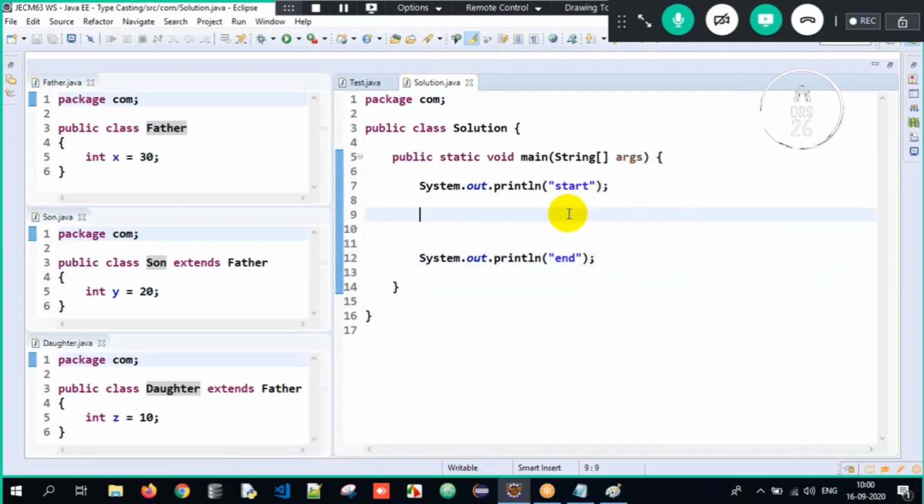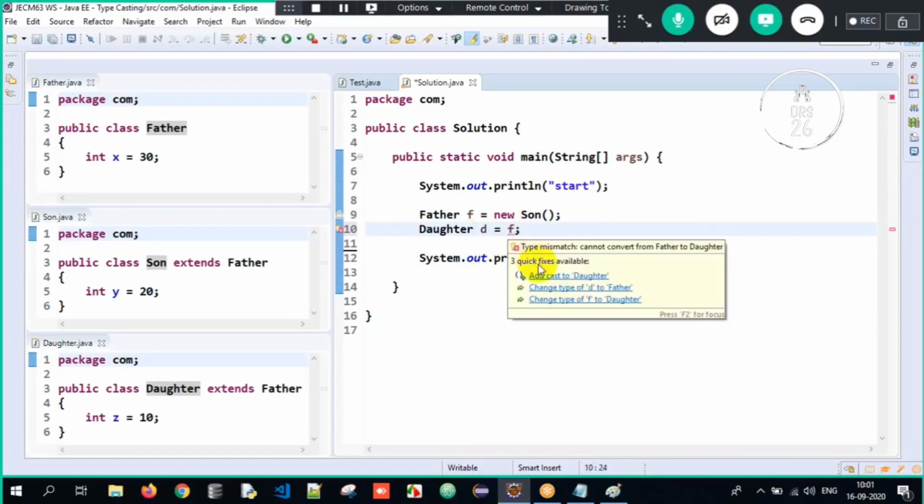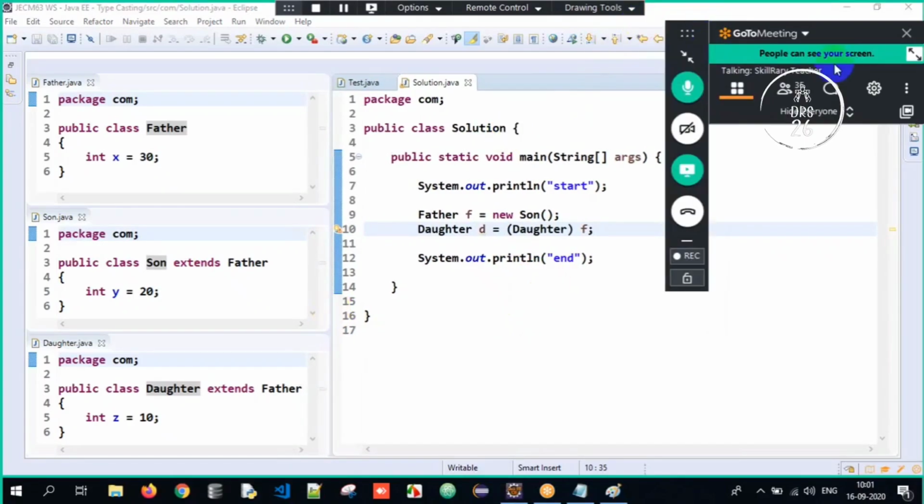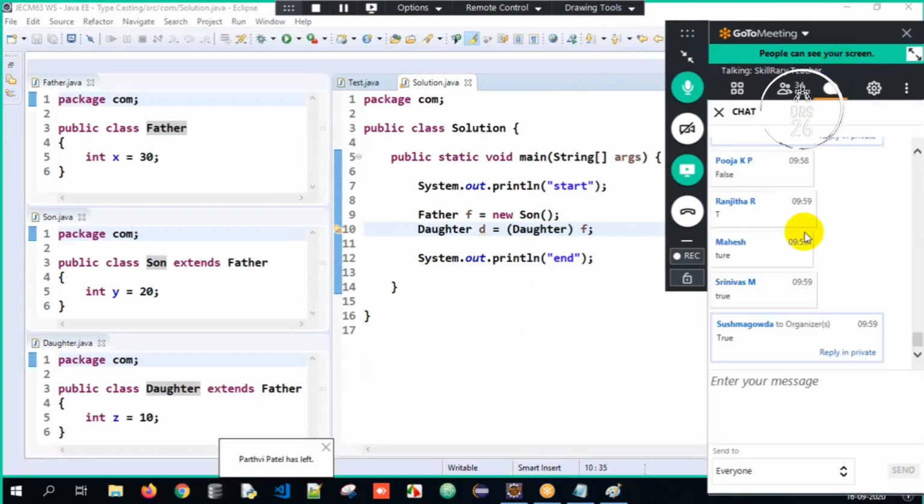Now guys, what is upcasting? Creating an object of subclass and storing its address into a reference which is of type superclass. This is simple upcasting over here, right? Now here I will downcast it to daughter. I need to do it explicitly because downcasting will happen explicitly. What will be the output? Only start and end? Or what should be the output of this program?